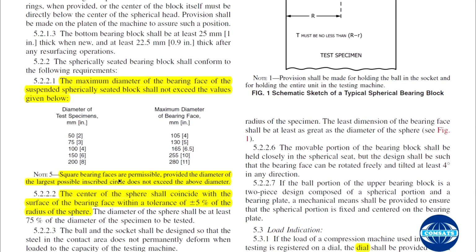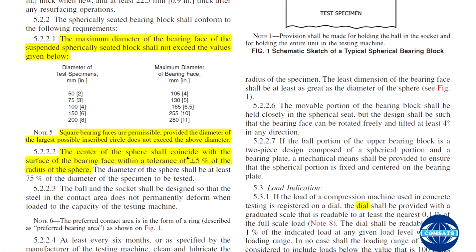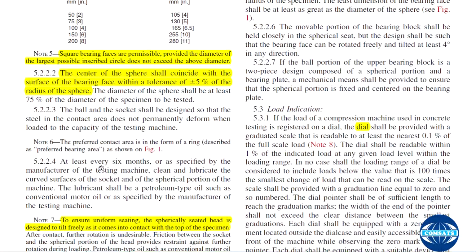Square bearing faces are permissible provided the diameter of the largest possible inscribed circle does not exceed the above diameter. The center of the sphere shall coincide with the surface of the bearing face within a tolerance of plus or minus 5% of the radius of the sphere.